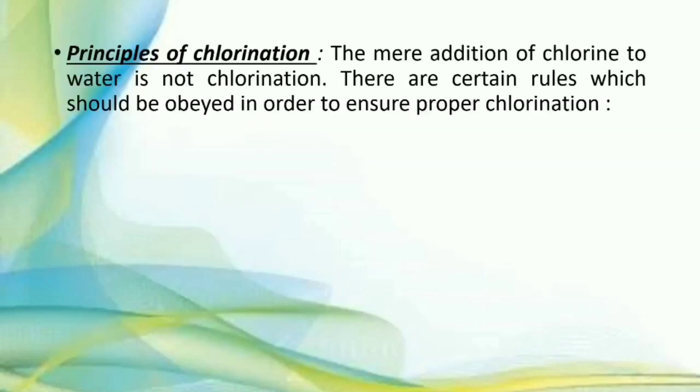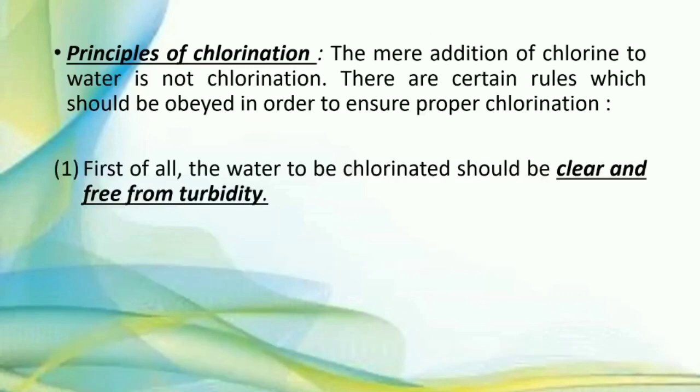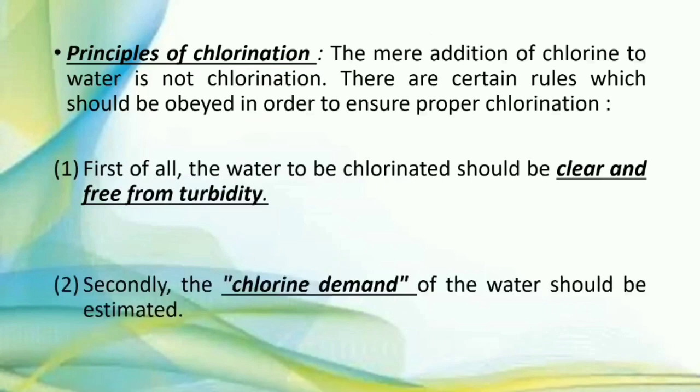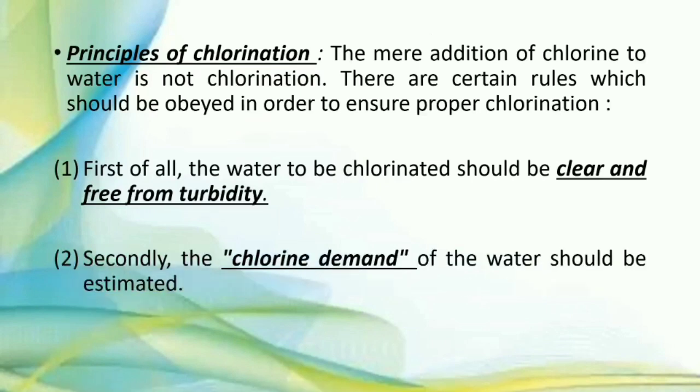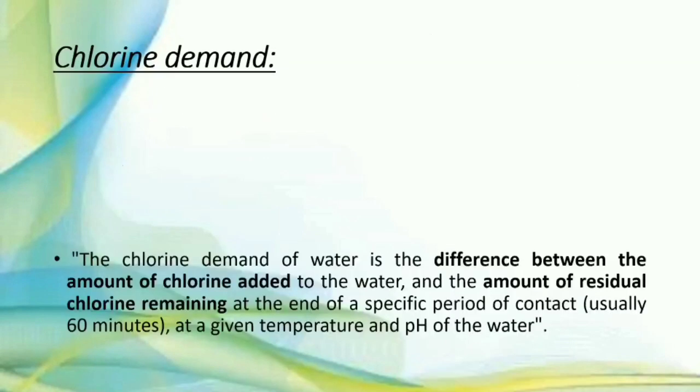Now the principles of chlorination. The mere addition of chlorine to the water is not chlorination. There are certain rules. The water to be chlorinated should be clear and free from turbidity. Secondly, the chlorine demand of the water should be estimated. So what is the chlorine demand?